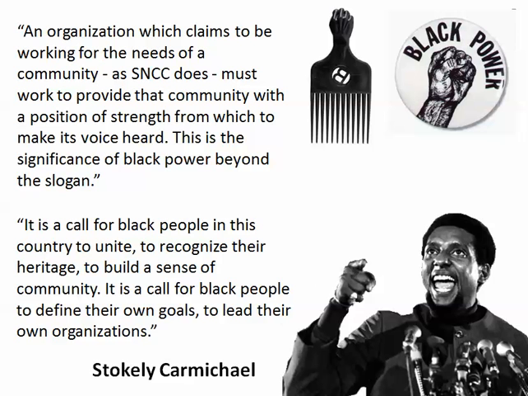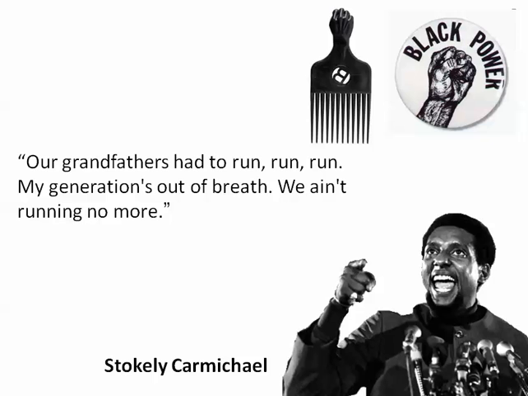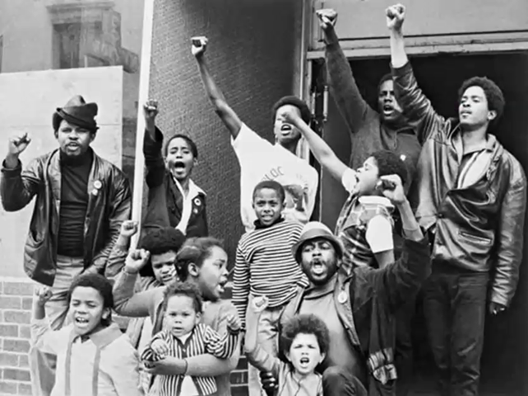Okay. And then he said this, "Our grandfathers had to run. My generation's out of breath. We ain't running no more." So this shows how frustrated African Americans were becoming, especially the younger group, with the slow progress of civil rights. And they thought that Martin Luther King Jr. was taking too long and the courts would not change fast enough. So he's going to become more aggressive in his pursuits of civil rights. And here's a picture of some African Americans holding up the Black Power sign.